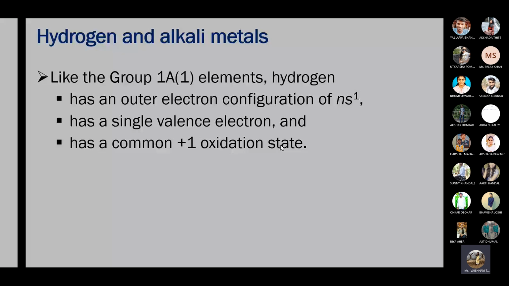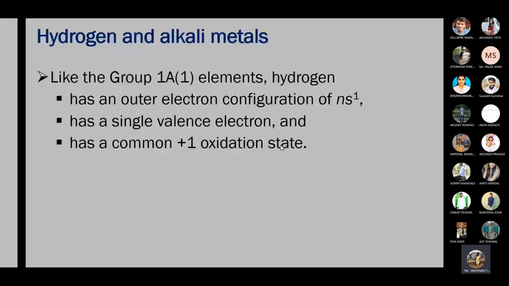All alkali metals show common oxidation state +1, and hydrogen also shows +1 oxidation state when it combines with a non-metallic element like chlorine, HCl, H+ and Cl-. So these are the similarities between hydrogen and alkali metals.